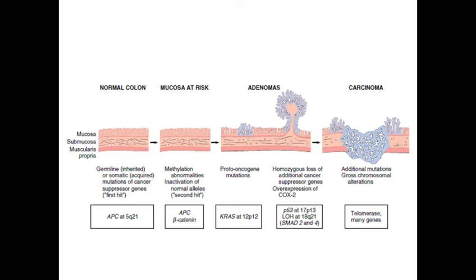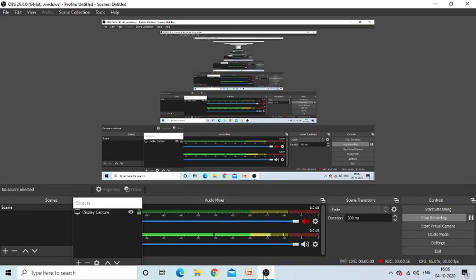These are the points we should know about the APC beta-catenin pathway. Now we will discuss the microsatellite unstable tumors in other videos.